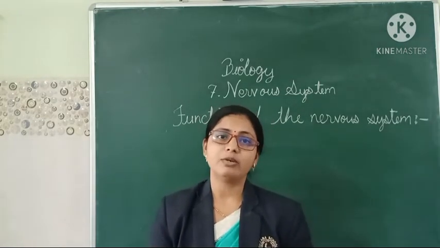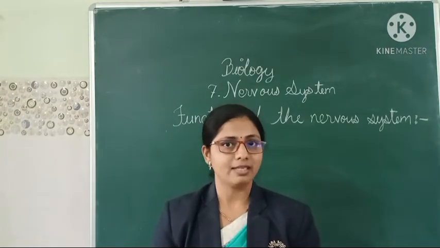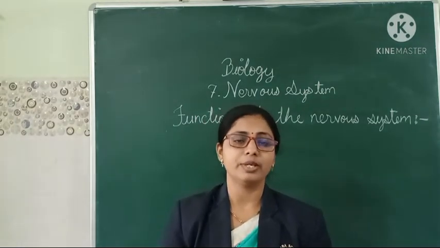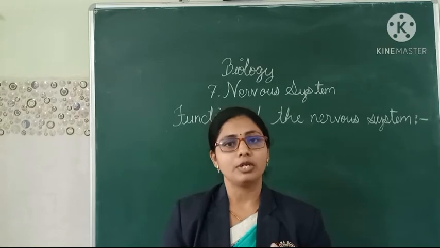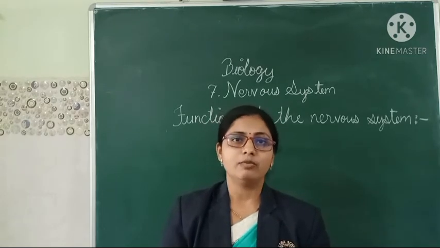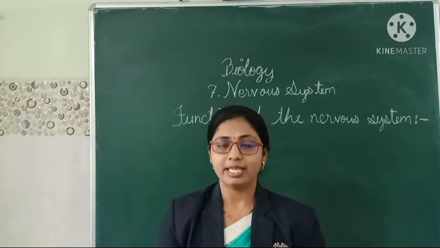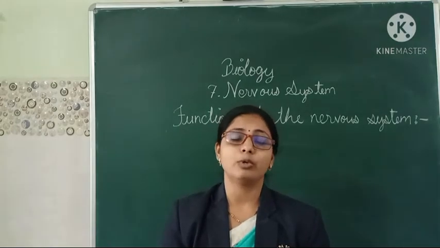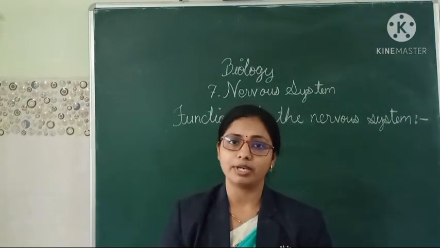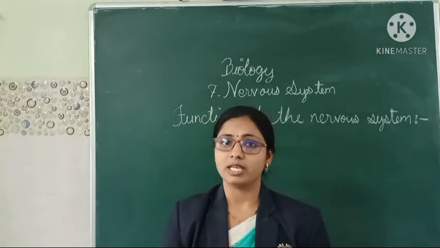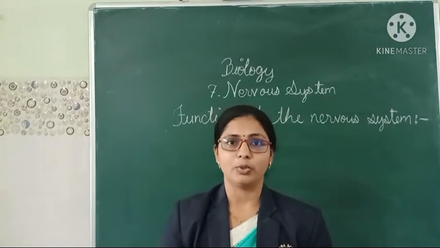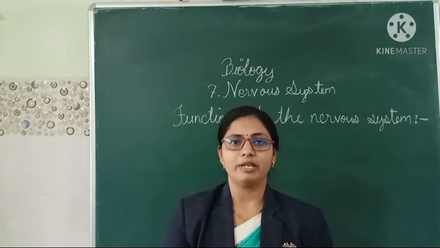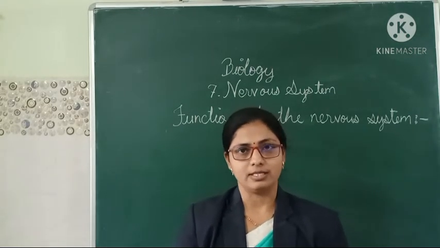No. So without our thinking or knowing, it regulates the involuntary activities. Involuntary activities are those which are not in our hands. That means the involuntary muscles present in our body are regulated with the help of the nervous system only. So these are the four main functions of the nervous system.